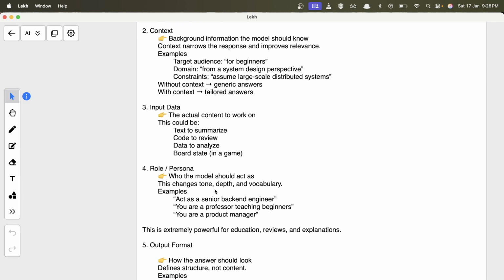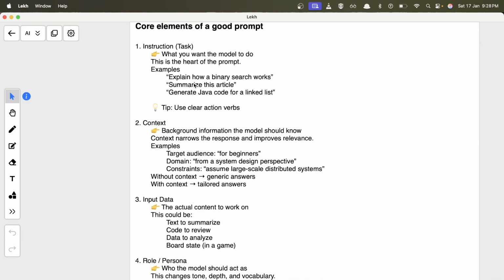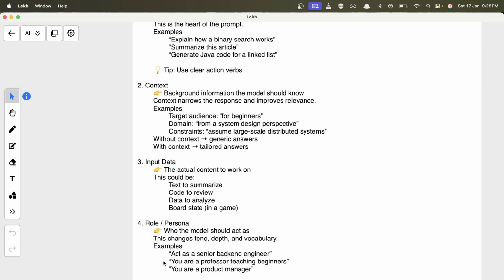Then you provide a role. This is very important actually, because this affects a lot. For example, if you are doing research, then you will say that you are a researcher. If you are asking for code, then you will say you are a senior backend engineer. If you are asking for front end code, then a front end engineer. So depending on what you are trying to get from the model, you provide a role to it.